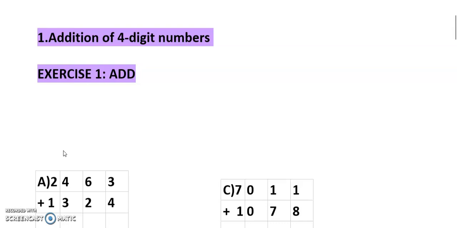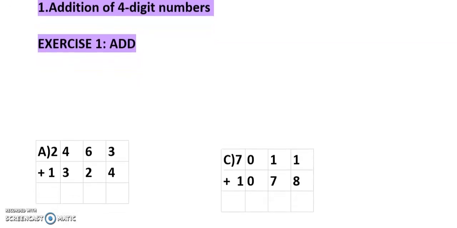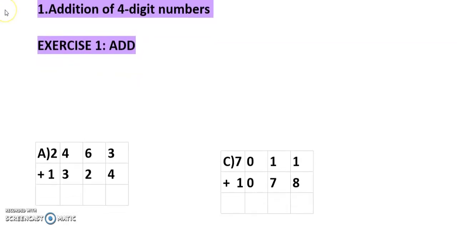We are going to see addition of 4-digit numbers. Whenever we are adding, first we have to write the place values of the number: ones, tens, hundreds, next thousands. First we'll start from ones place, next tens place, next hundreds place, next thousands place.